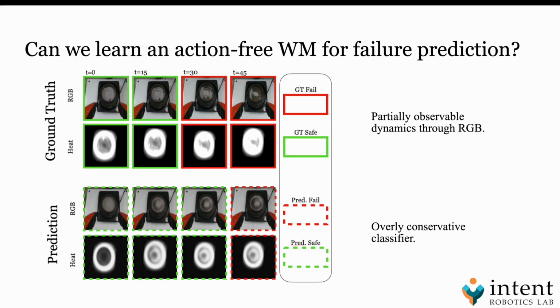In this sanity check, we provide no action for the robotic arm. This allows us to check if we can learn an action-free world model for failure prediction. This sanity check has also proven more difficult to verify. Though we define failure with respect to the thermal input, our learned classifier is not accurate, incurring high false negative and false positive rates. We are currently investigating this issue, specifically looking at posterior collapse or the influence of RGB as a distractor to the world model learning a proper failure classifier.